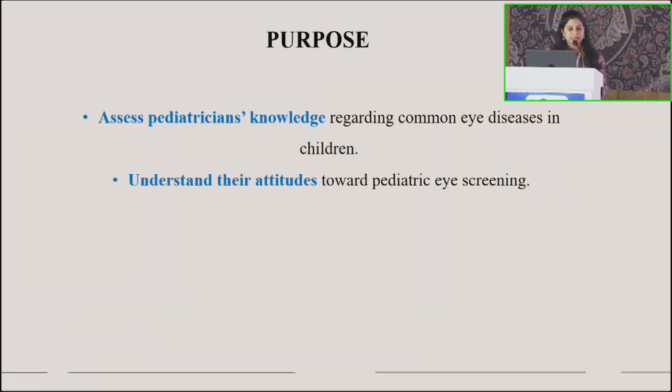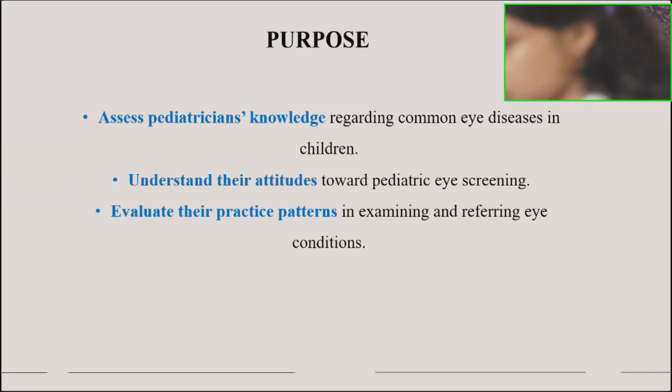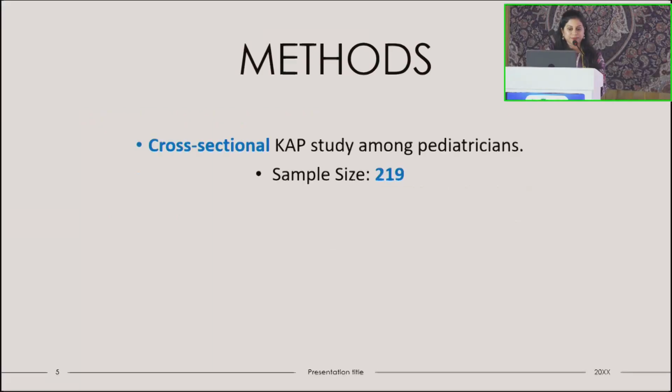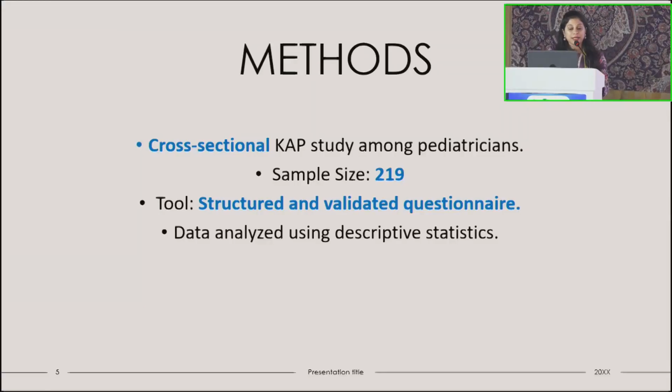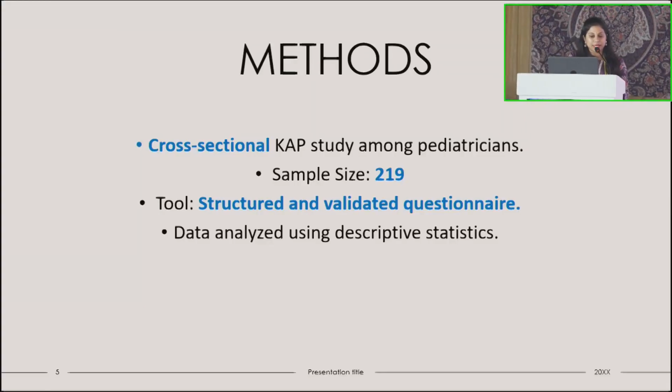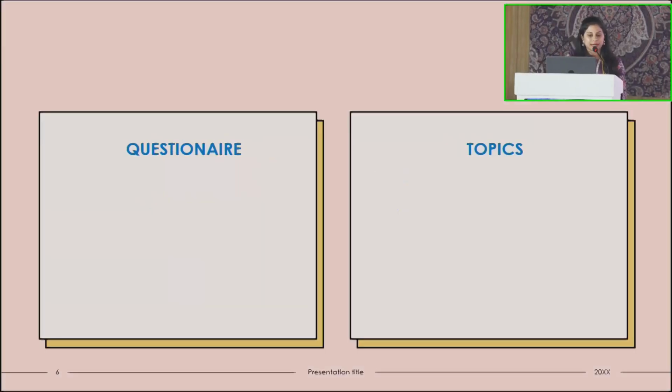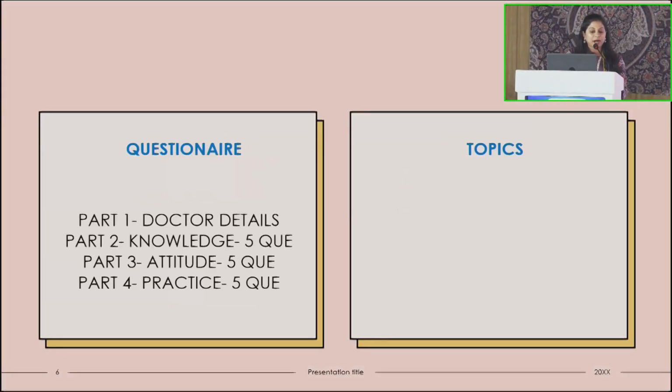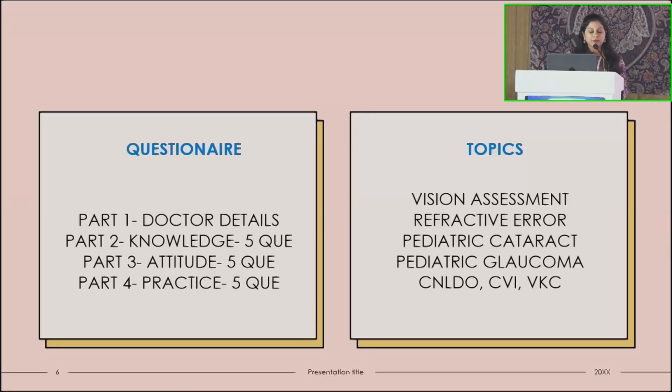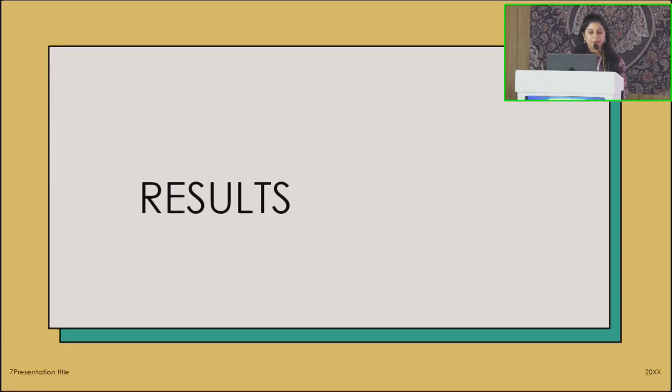The purpose of this study was to assess pediatricians' knowledge, understand their attitude, and evaluate their practice patterns in pediatric eye conditions. This was a cross-sectional study of 219 pediatricians who were presented with a structured and validated questionnaire, and the data was analyzed using descriptive statistics. The questionnaire had 4 parts. Part 1 was doctor details, part 2 knowledge assessment, part 3 attitude, and part 4 practice assessment. Each part had 5 questions. The topics ranged from vision assessment to pediatric cataract, glaucoma, and went up to cortical visual impairment.